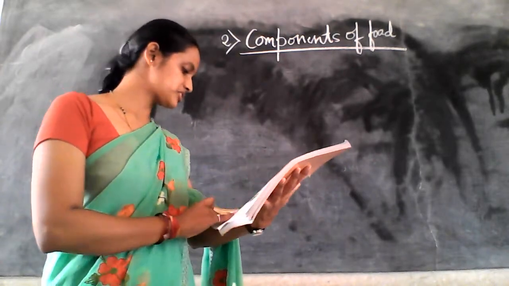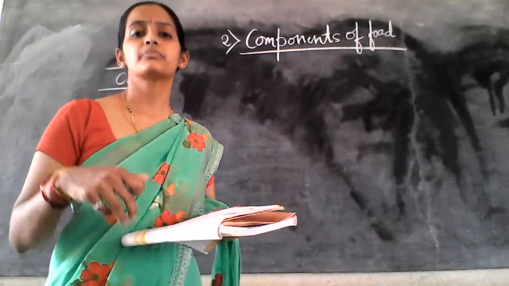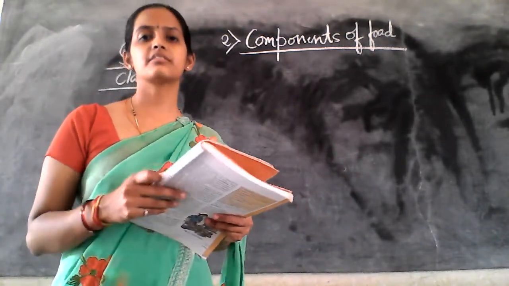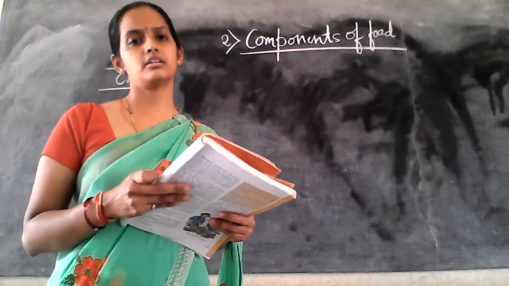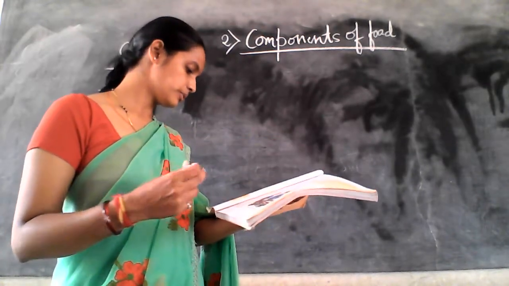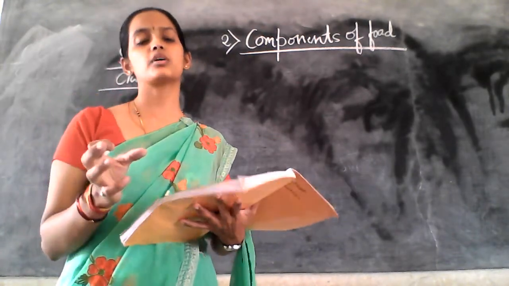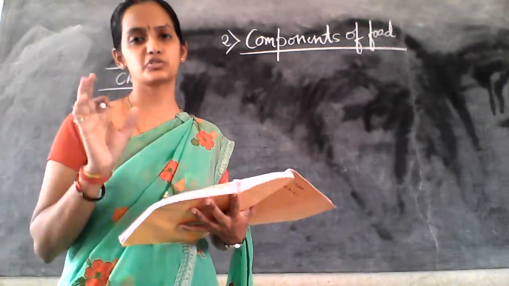In the introduction part they have given that India consists of different states and regions, and each state has a particular famous food item.